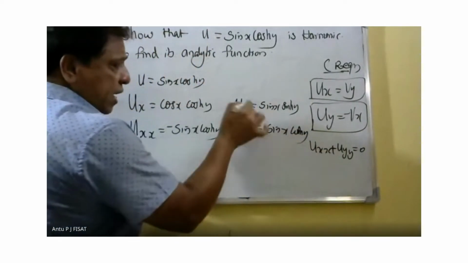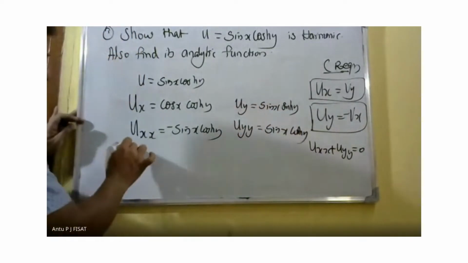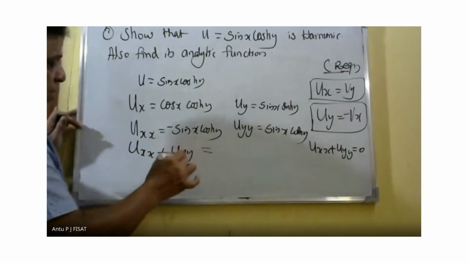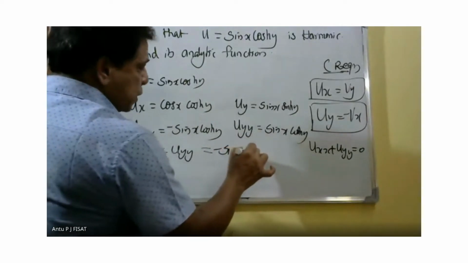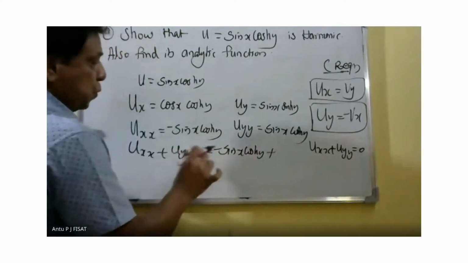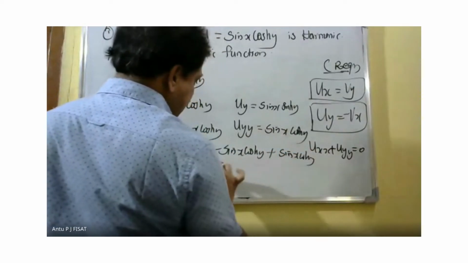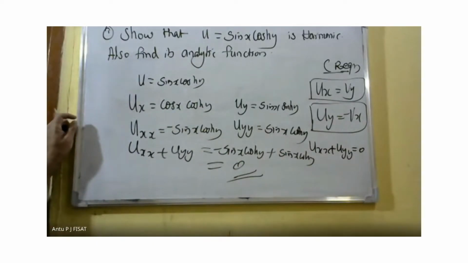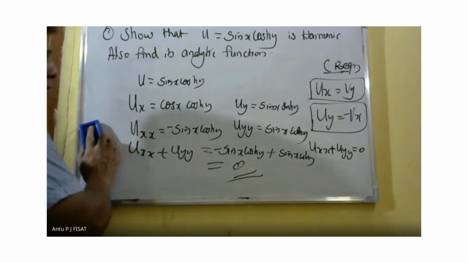Therefore, uyy, again we differentiate with respect to y, is sin x into cos hy. Then adding uxx plus uyy: uxx is equal to minus sin x cos hy plus uyy, sin x into cos hy. That is equal to 0. uxx plus uyy is equal to 0. Therefore, we showed that u is harmonic.